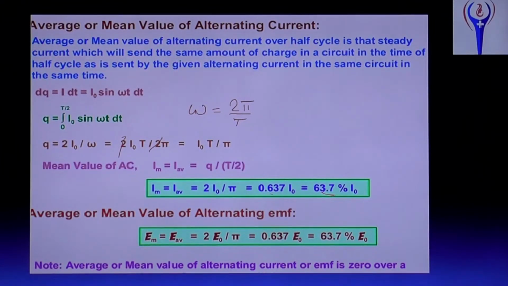Similarly, for EMF, instead of I, it will be E. E M equal to E average equal to 2 E naught by pi equal to 0.637 E naught equal to 63.7 percentage of E naught. Okay. And the average value or mean value of alternating current or EMF over a complete cycle is 0. Noted?